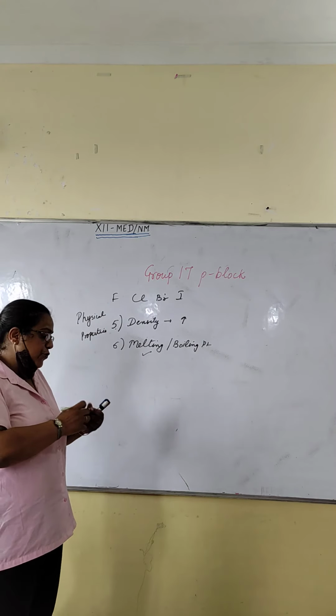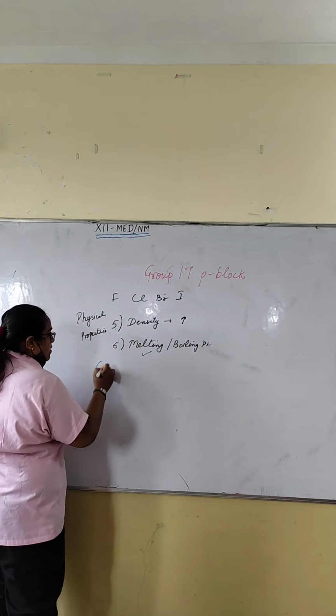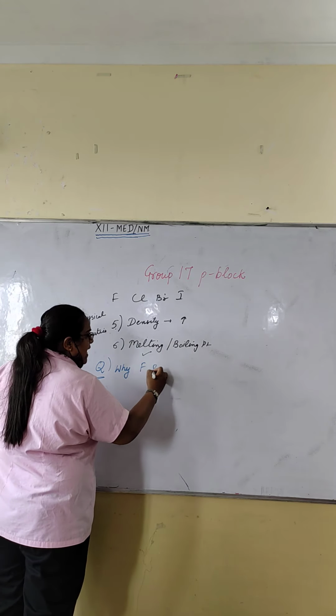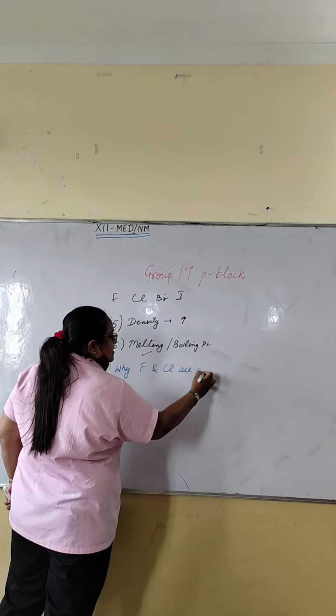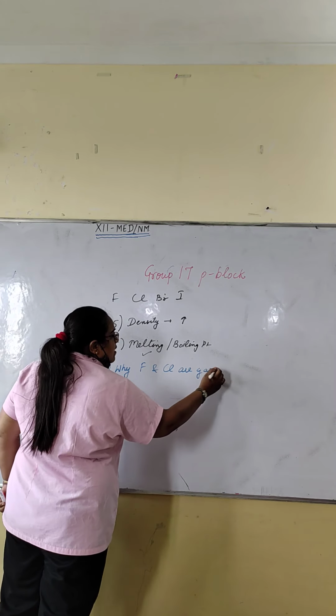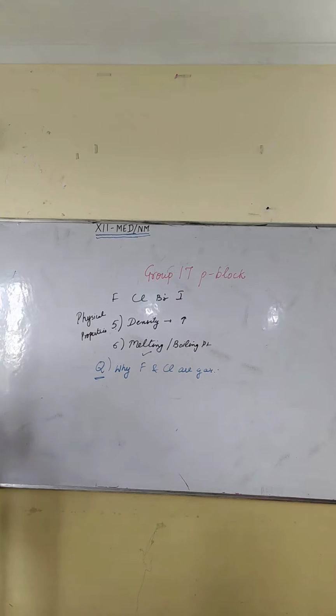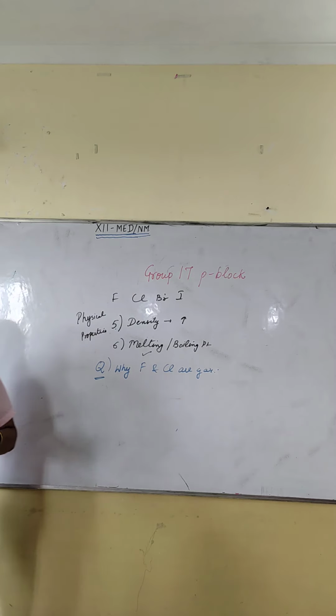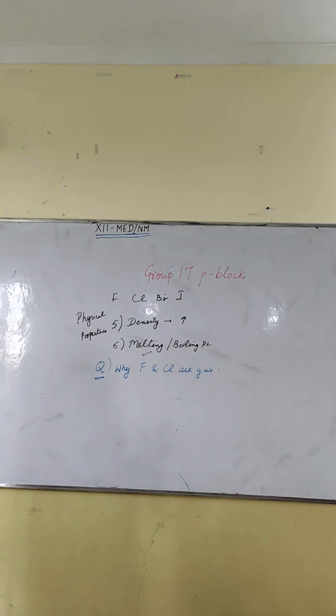Next, my question to you is, why are fluorine and chlorine gases, bromine a liquid, and iodine a solid? In all these molecules, there are van der Waals forces of attraction, and especially the type of van der Waals forces in this case is London dispersion forces, which are the weaker forces.